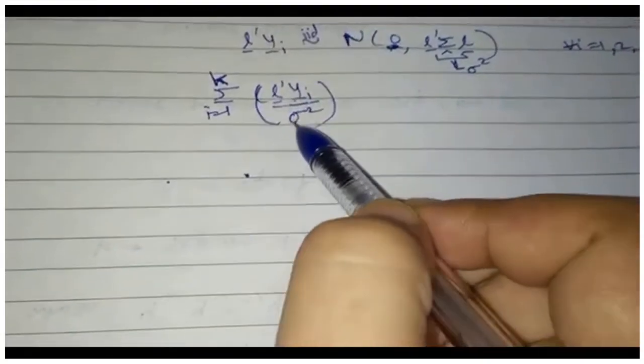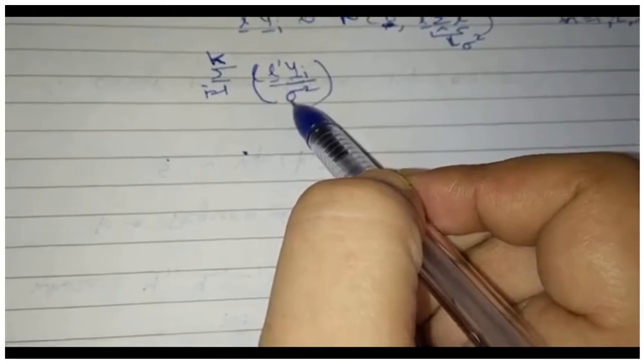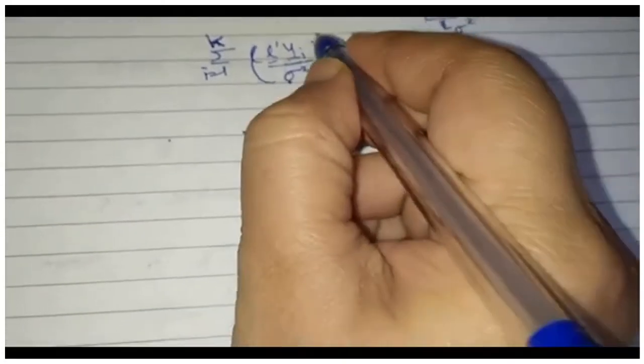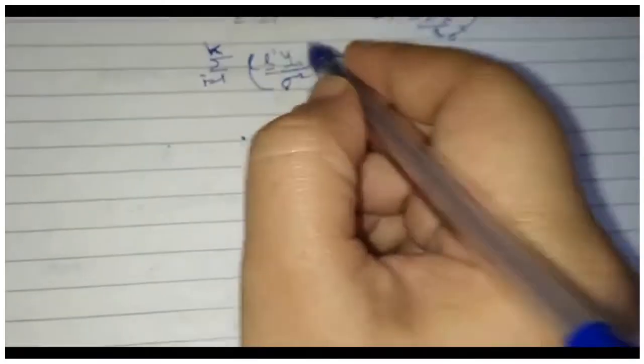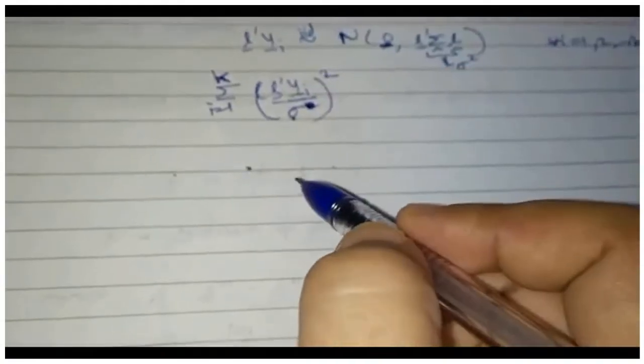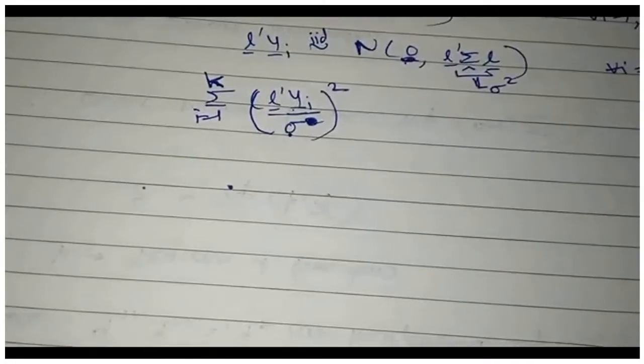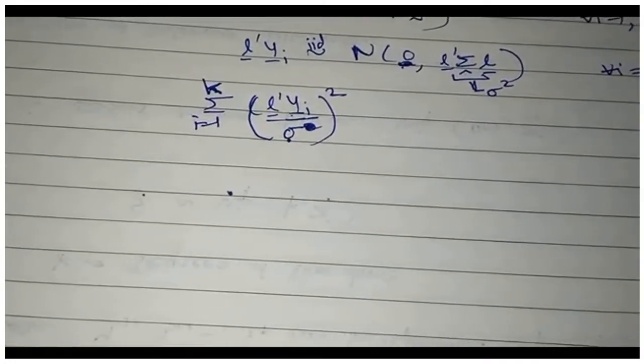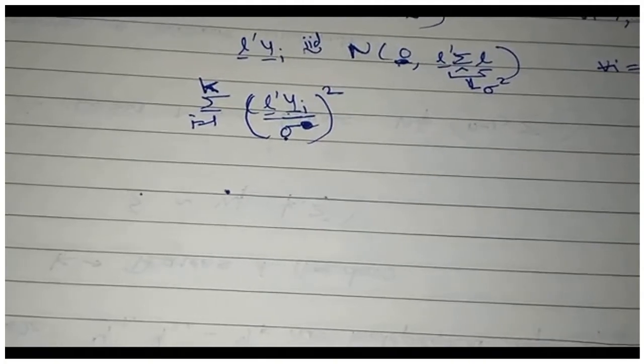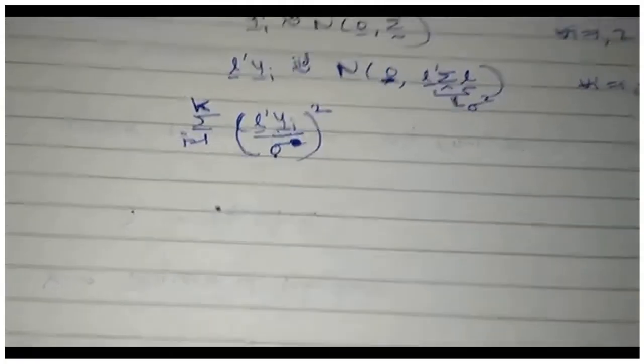If I divide by sigma, then what can I say? Because L prime yi is univariate normal with mean 0 and variance sigma square, L prime yi upon sigma becomes standard normal.